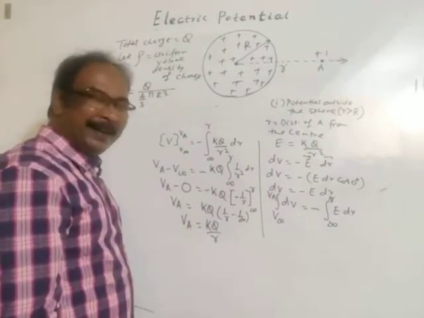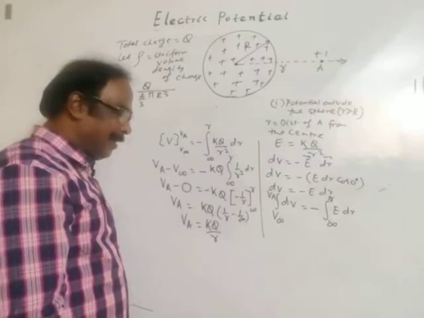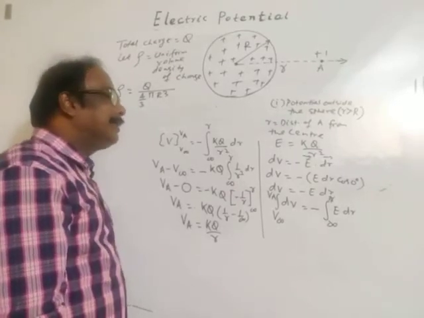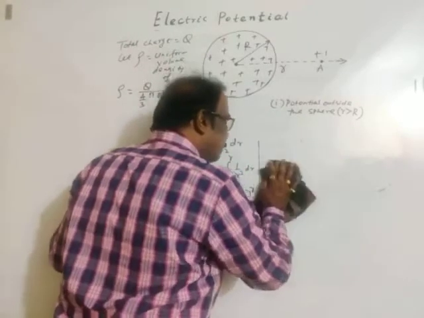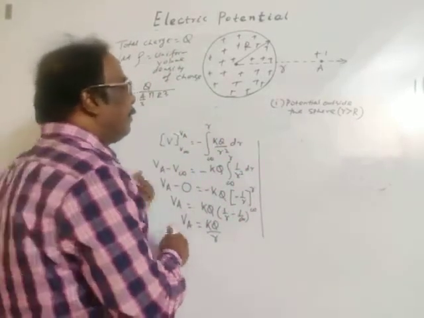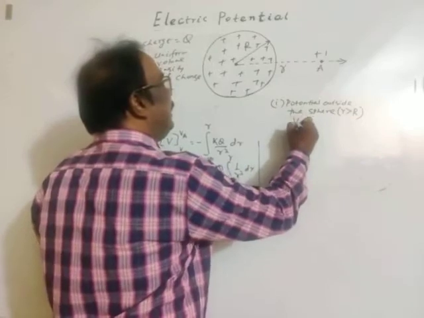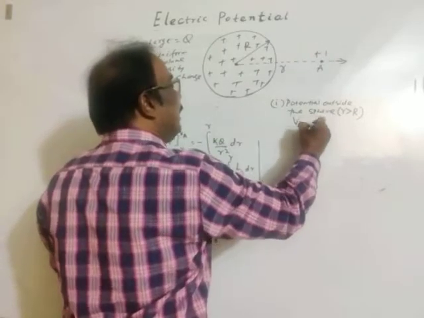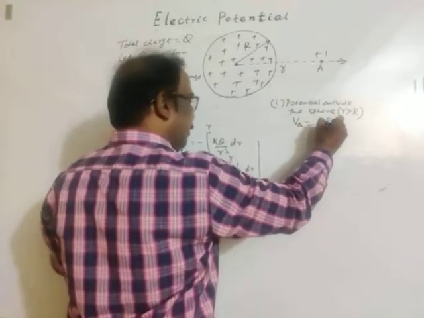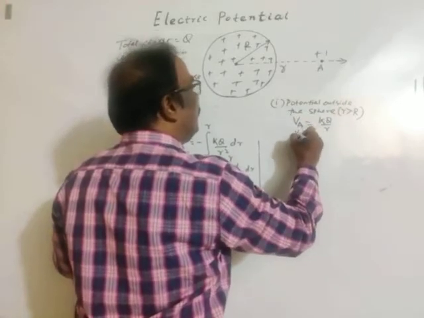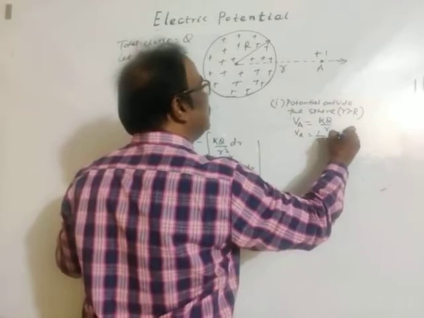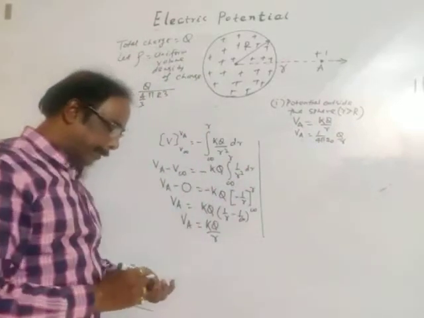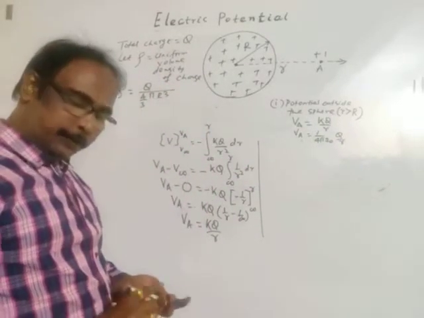Now I can erase it. I think you have taken a screenshot. Okay, I have paused the video and you may write it. Then potential at A, outside the sphere, potential at point A we got: VA is equal to KQ by R, or VA is equal to 1 by 4 pi epsilon naught Q by R. This is outside the sphere.